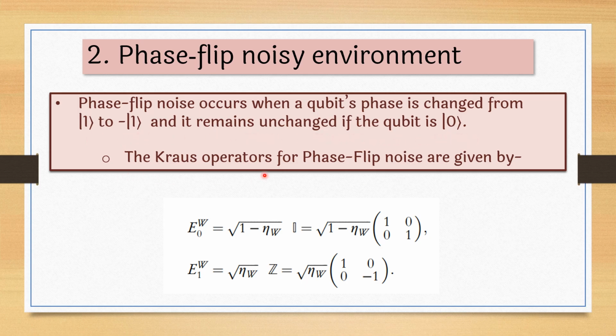The Kraus operators for the phase flip noisy environment are given by these equations. Like the previous one, in E0w we are using w as a suffix for the phase flip noisy environment, and it is the square root of 1 minus eta w times I, where I is the identity matrix. If eta w equals 0, it will become the identity matrix, and it will have no impact on the quantum state. Otherwise, here it is eta w times Z, so if eta w is not equal to 0, meaning it is greater than 0, then it will have an impact. It will change the phase of ket 1 to minus ket 1.